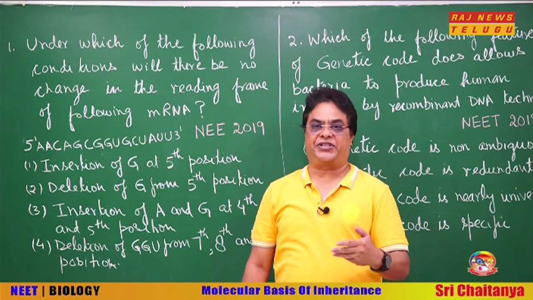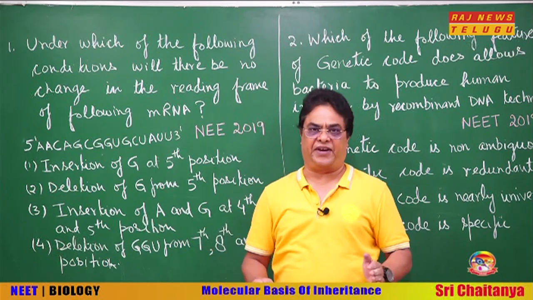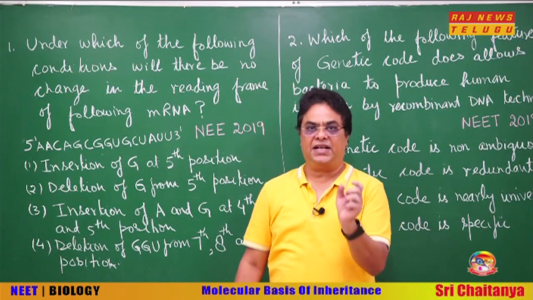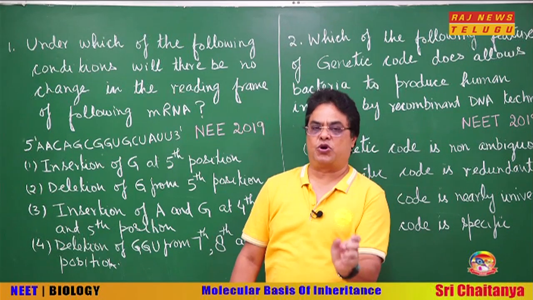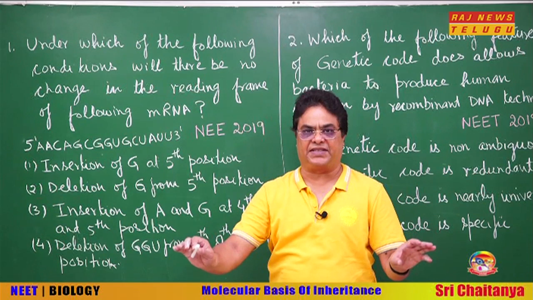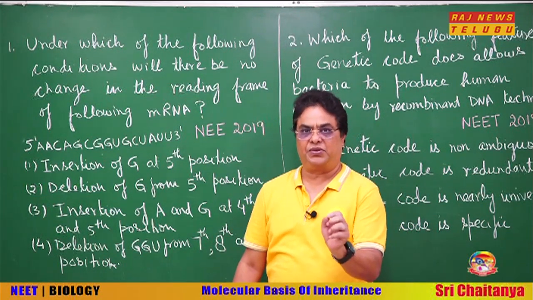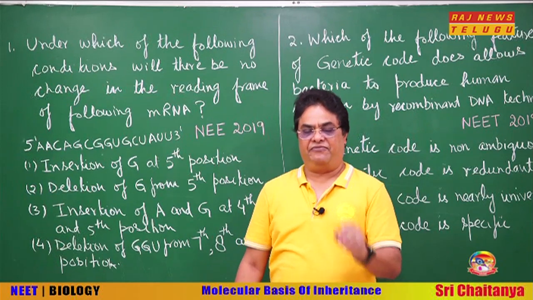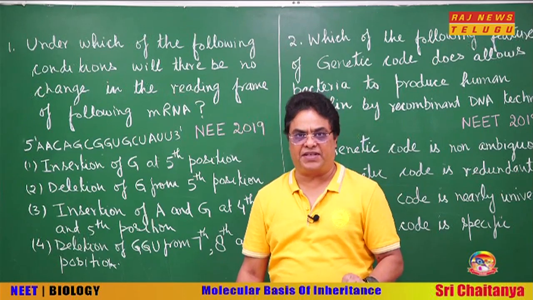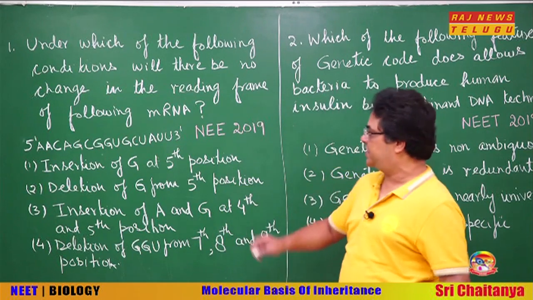Insertion or deletion of a triplet will not change the entire reading frame. If there is insertion of a triplet, meaning 3 nucleotides, then 1 codon will increase or 1 amino acid will increase, but the rest of them will remain as such. Similarly, if we delete a triplet, meaning 3 nucleotides, then there will be loss of 1 codon, as a result loss of 1 amino acid, but all other codons will remain as such. So let us see the options.